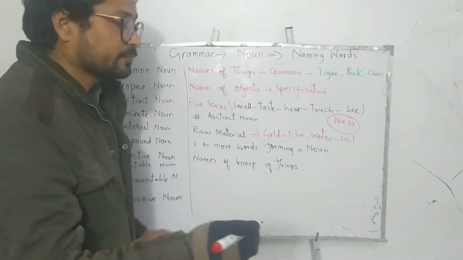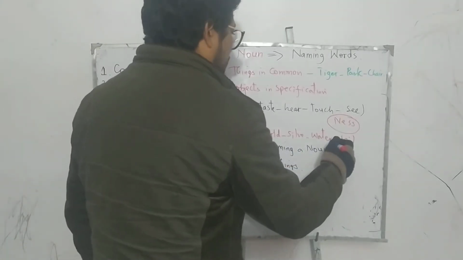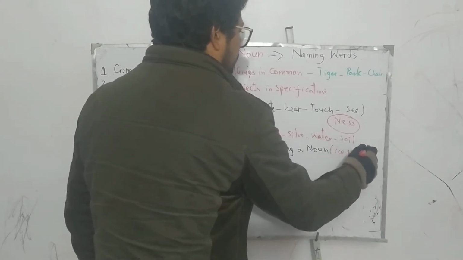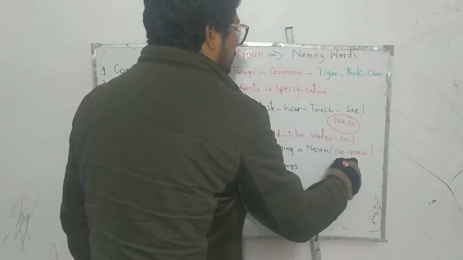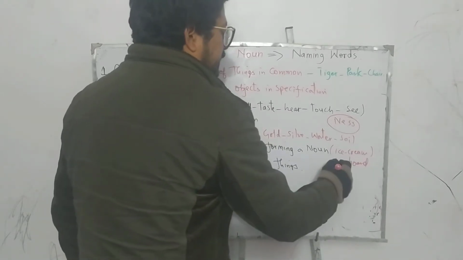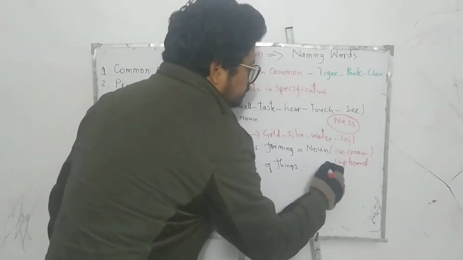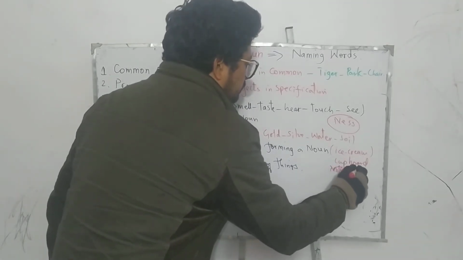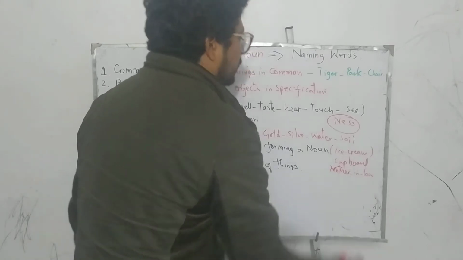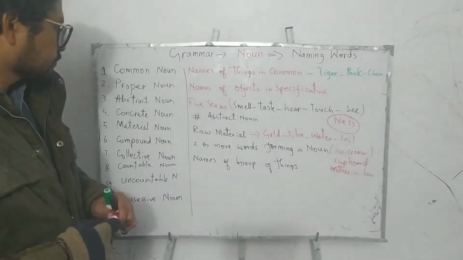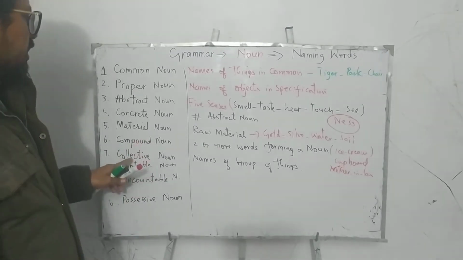For example, very famous words I am going to write here: ice cream, cupboard, and of course mother-in-law. All of these words are compound nouns.